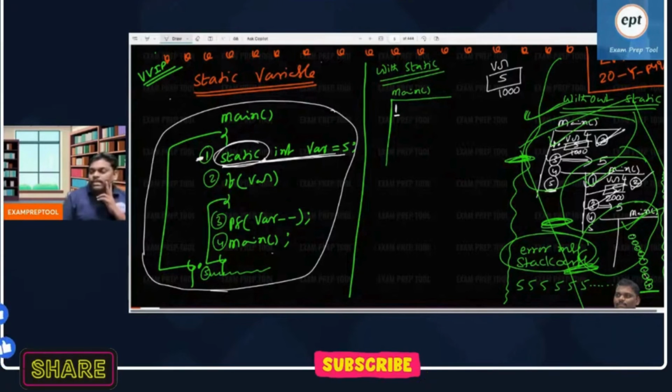What is the answer? By seeing static, the processor got to know this first line does not belong to it. Am I right or not? By seeing the first line, the compiler got to know it is its own. It is done.